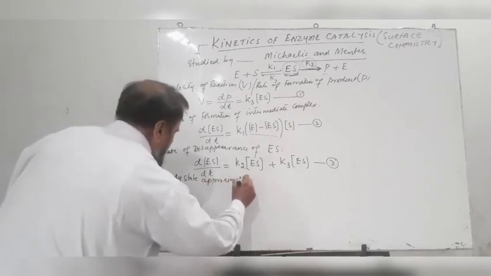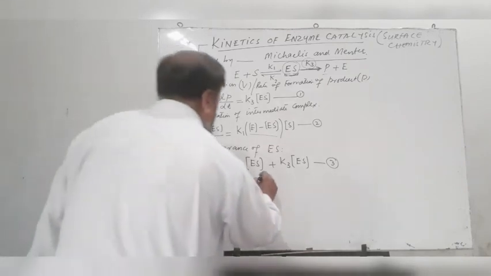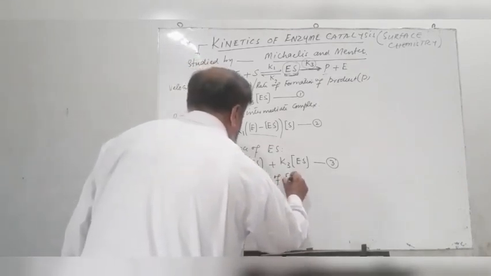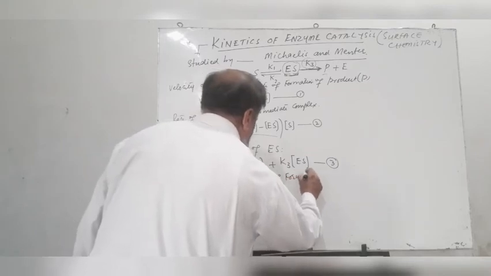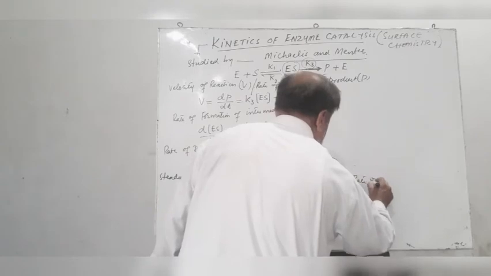Now, according to steady state approximation, as we had already stated, the rate of formation of ES, which is the unstable intermediate, must be equal to its rate of disappearance.